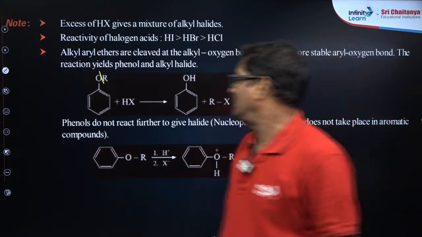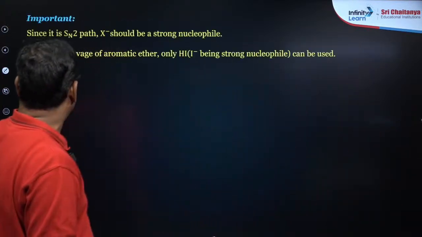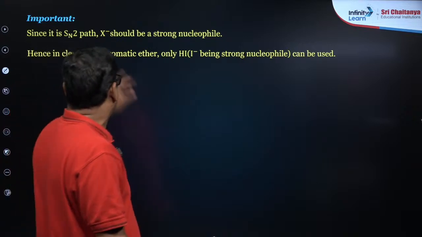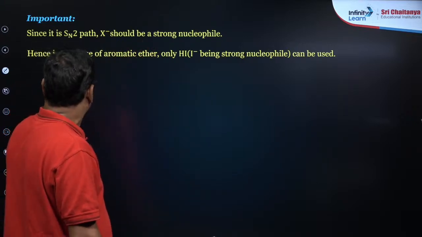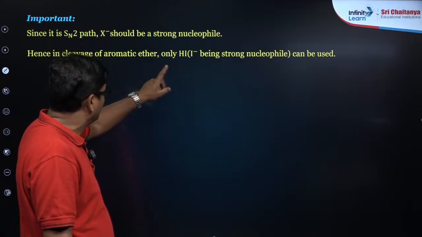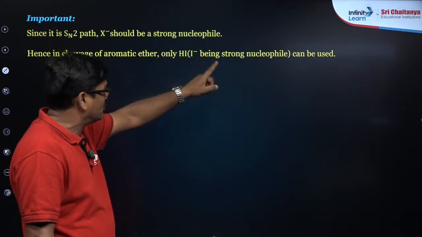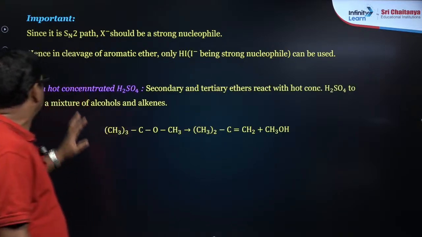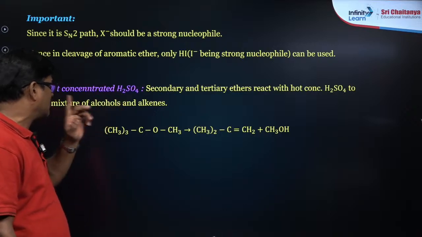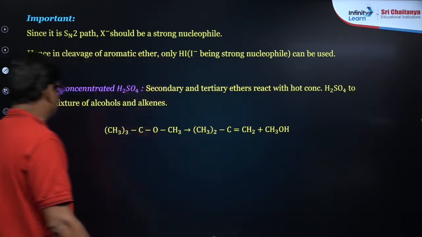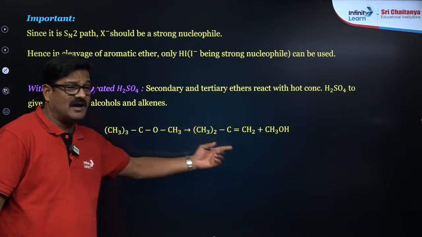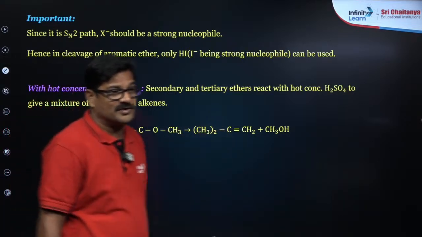Okay, now important, since it is an SN2 path, X minus should be a strong nucleophile, hence for cleavage of aromatic ether only HI, being a strong nucleophile, can be used. So with hot and concentrated H2SO4, secondary and tertiary ethers react with concentrated H2SO4 and give a mixture of alkenes and alcohols. You are going to get it.